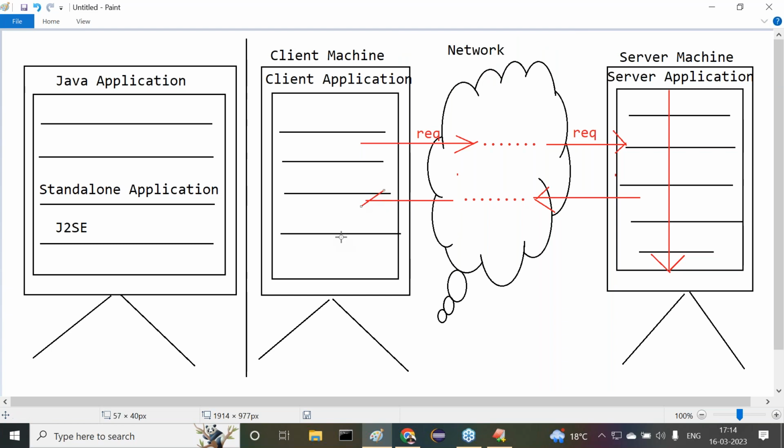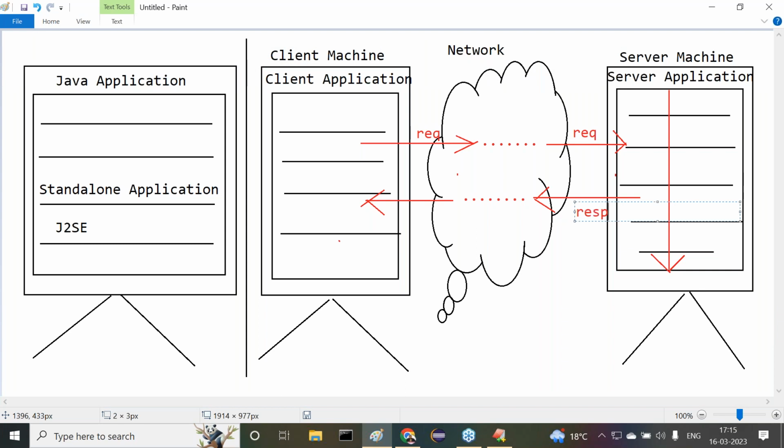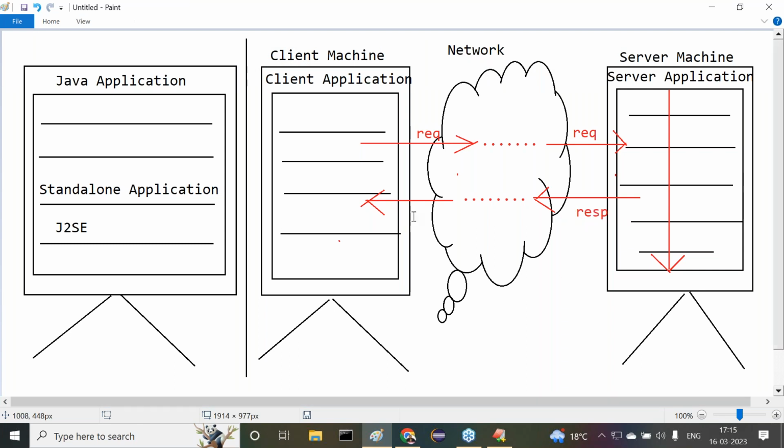Of course, how network is able to carry a request from client to server, a response from server to client, in the sense depending on the IP address and port numbers of the server software or maybe client machine. On the basis of this IP address and port number only, it is able to carry the data over the network. Now this is what we are getting there, this is like what there, response.